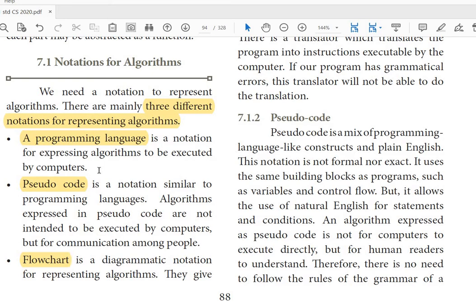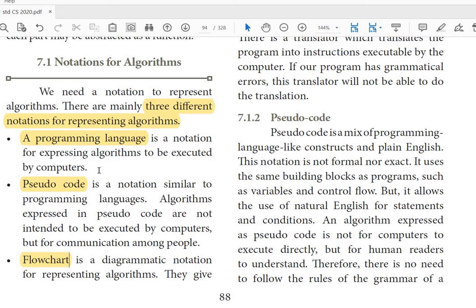The first type of solution is writing the solution in steps in our English language, which is understandable by the user, but those statements are not able to be executed by the computer. These types of statements are said to be algorithms. Then the algorithms are converted to pictorial representations, that is flowchart, then pseudocode, then programming language.